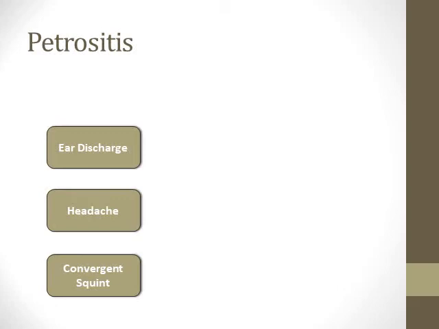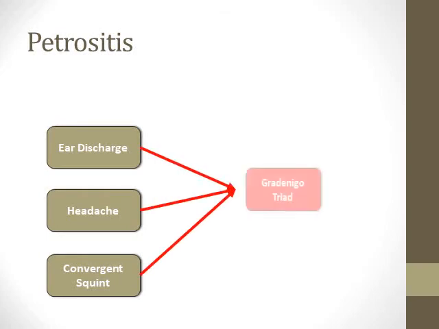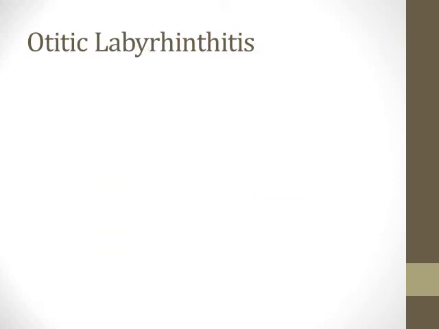So in case of petrositis, the patient will complain of ear discharge, headache due to irritation of the trigeminal ganglion, convergent squint due to damage of the abducent nerve, with corresponding paralysis of the lateral rectus muscle causing convergent squint. These three symptoms, ear discharge with headache and convergent squint, compose what we call the Gradenigo triad, and this is a characteristic triad for any case of petrositis.